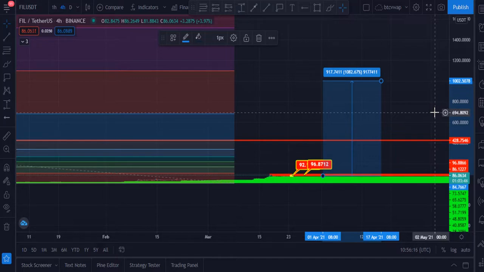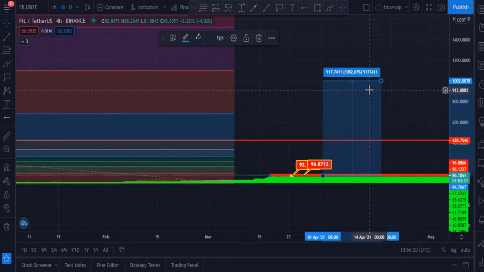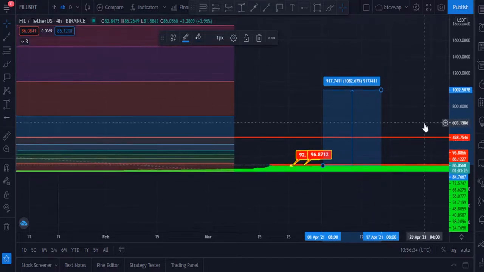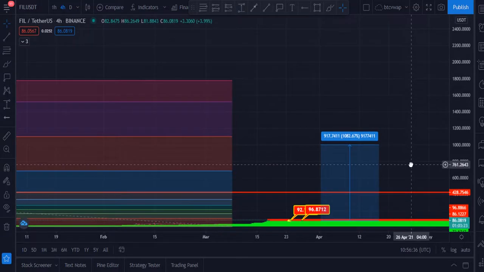This is the final target. Filecoin can hit this within 1.3 years, I think, within 1 year or maybe 15 months. This is my target, $1,000, and it will give you a gain of about 1000%.